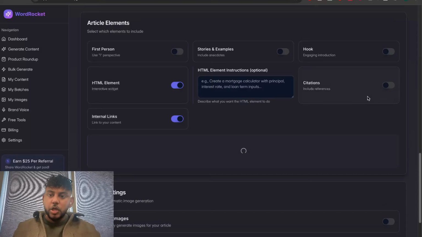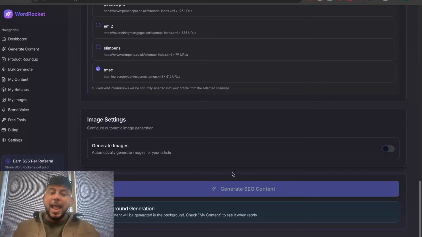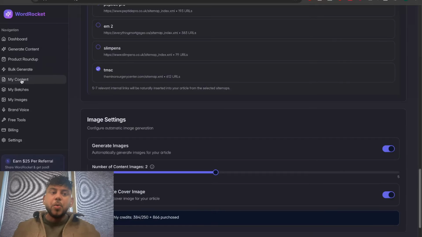You can internally link, you can turn citations on and off, and you can also now generate images within your content.